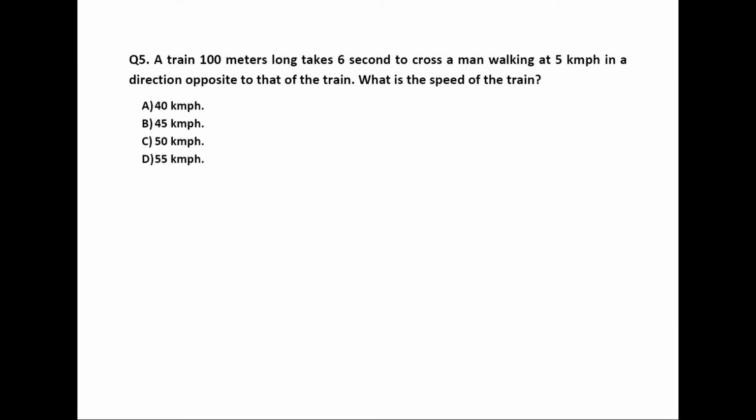Option A, 40 km per hour. Option B, 45 km per hour. Option C, 50 km per hour. Option D, 55 km per hour.